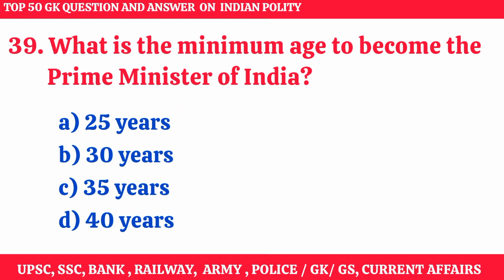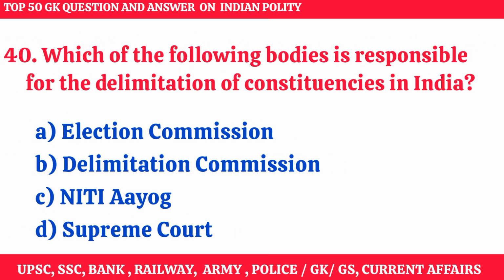What is the minimum age to become the Prime Minister of India? Right answer, option C, 35 years. Which of the following bodies is responsible for the delimitation of constituencies in India? Right answer, option B, Delimitation Commission.